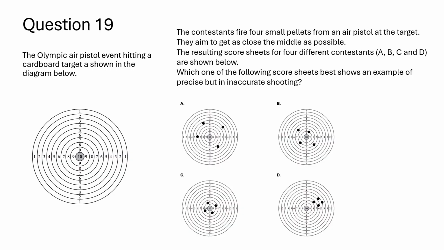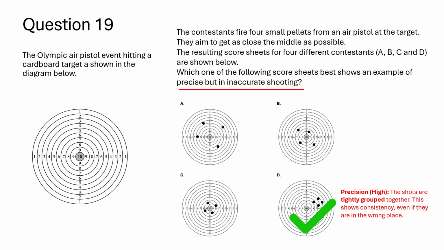The correct answer is D. Why D? It is precise but inaccurate. Precision is high: the shots are tightly grouped together. This shows consistency, even if they are in the wrong place. Accuracy is low: the shots are far from the center, the target.